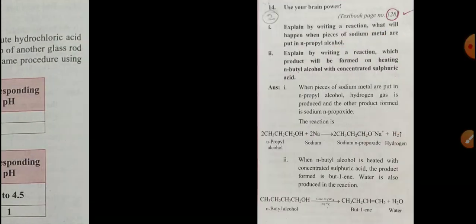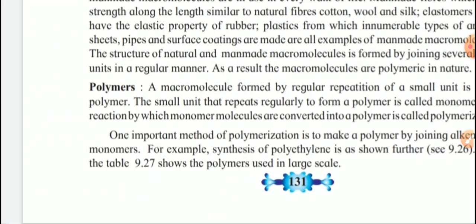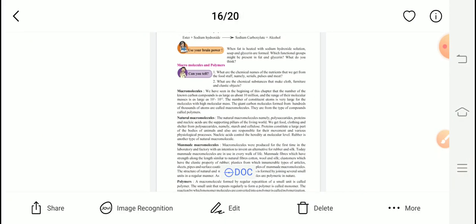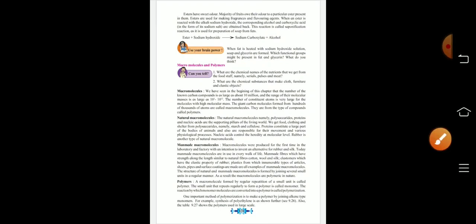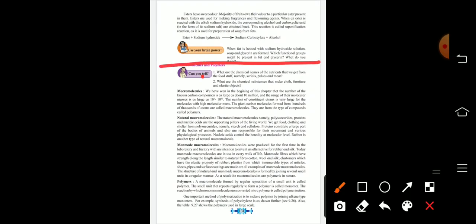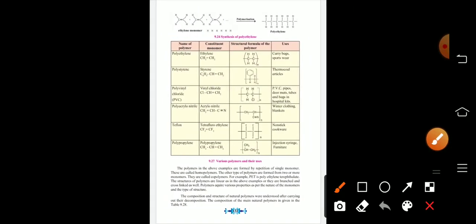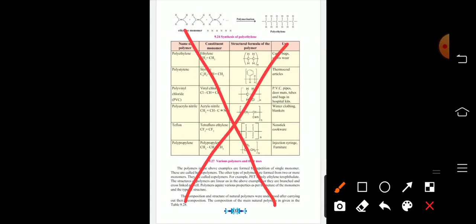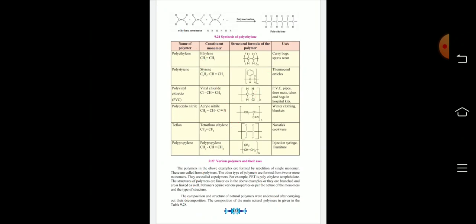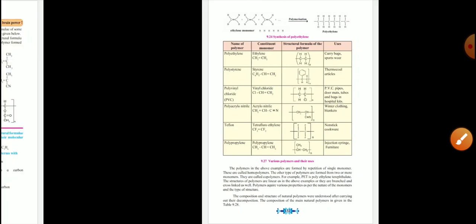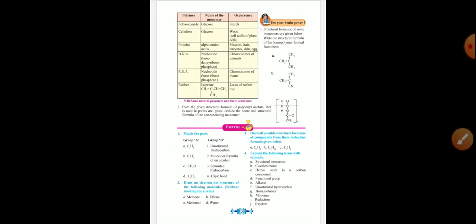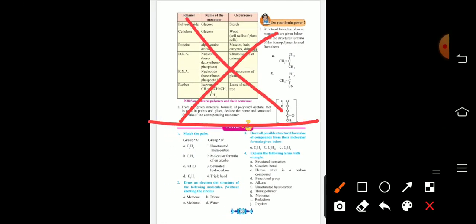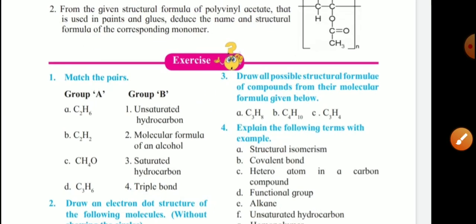Now come back to our page number 131. Clear? Now the remaining part is omitted from this. Already in the PDF, that is showing. The whole page is omitted, that is page number 132. And the last page is also omitted up to here. And then your exercise starts.